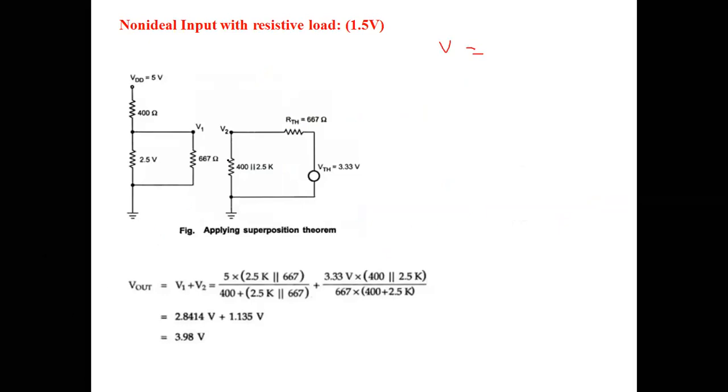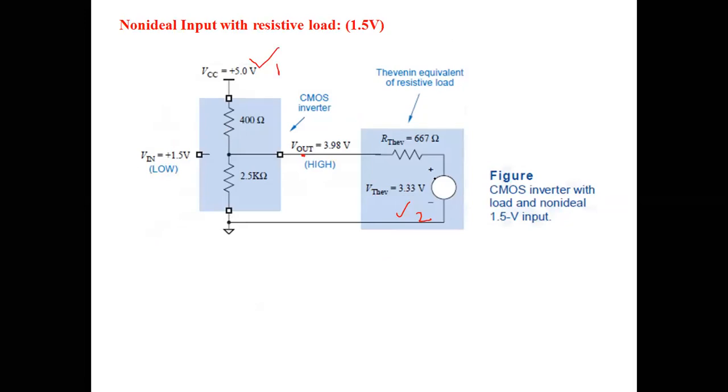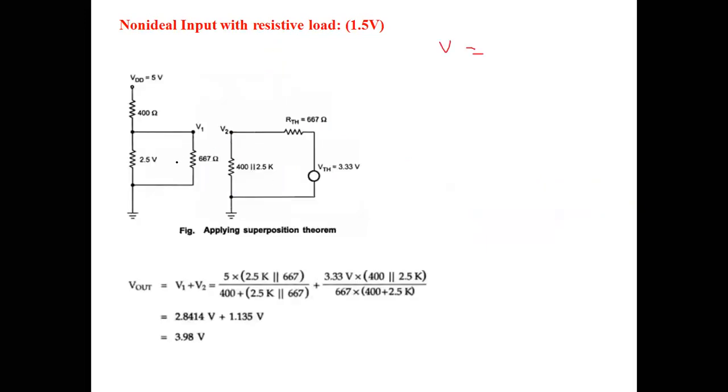First we ignore the 3.3 volts. What are the resistors available in the network? They are 400, 2.5 kilo ohms, and 667 ohms. Now we find the voltage V1 at this point; it looks like a voltage divider circuit.